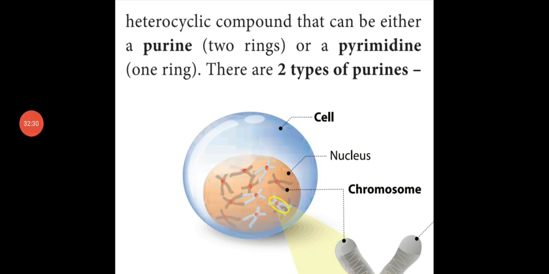So this nitrogenous base is a heterocyclic compound that can be divided into, as I told you, purine or pyrimidine. Purine is made up of 2 rings and pyrimidine is made up of 1 ring. There are 2 types of purine, adenine and guanine, and 2 types of pyrimidine present in the DNA, cytosine and thymine. Instead of thymine, uracil is present in the RNA.